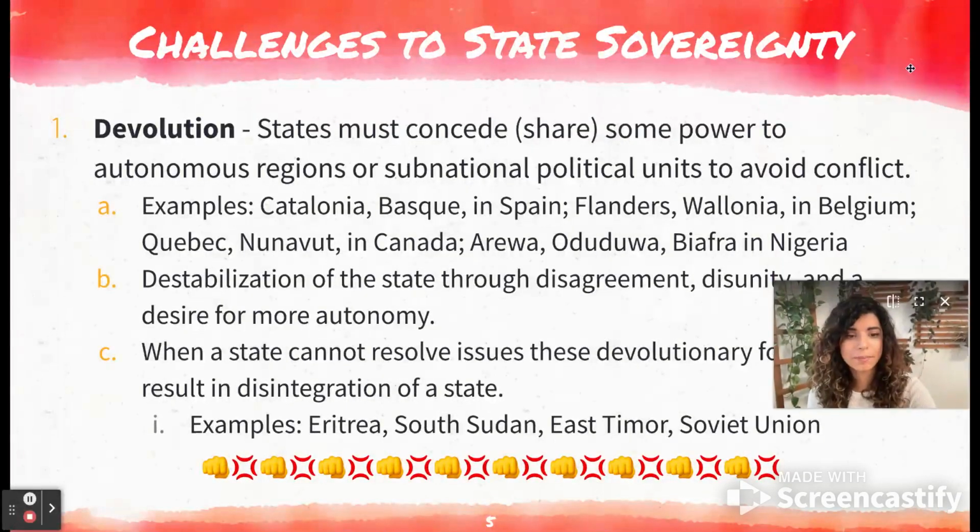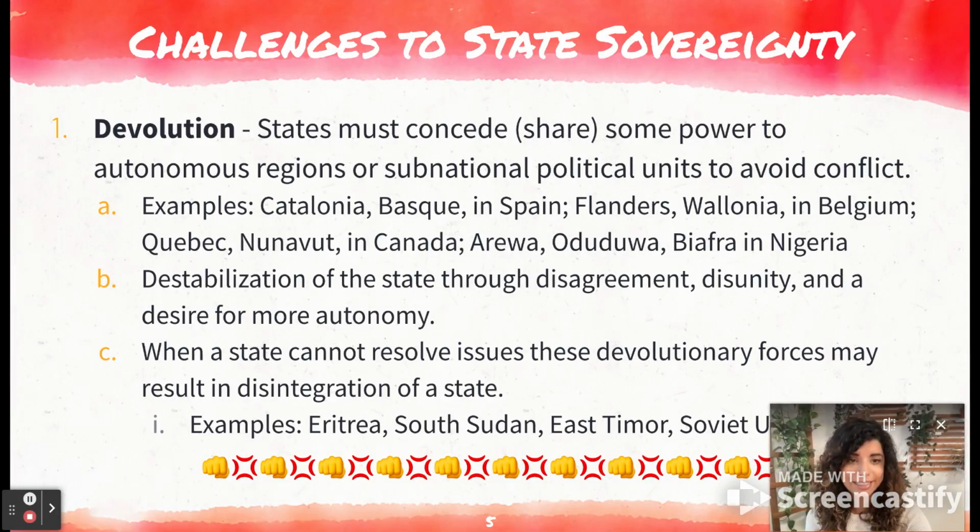So for devolution, states must concede or share some power to autonomous regions or subnational political units to avoid conflict. So it's when the centralized government's power gets distributed to regional areas because they want more of their own self-governance. Here are a few different examples in different places in the world, including Spain, Belgium, Canada, and Nigeria. All of these areas have gone through devolutionary movements.